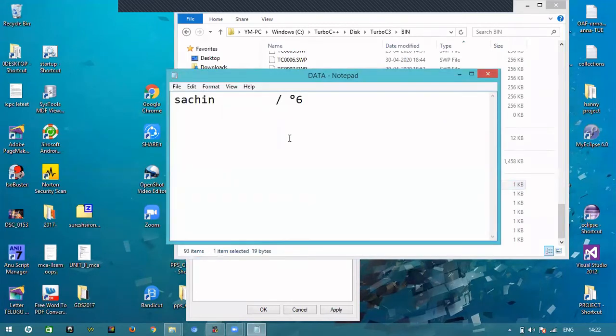Now you see that data Sachin and everything is written. Sachin is written into the data, but it is not showing properly because it is structured data. It will be encoded. So it is in the encoded format. It is not a normal text. It is an encoded format, so it is not showing in a proper way. So the structured data is written into this data.txt.